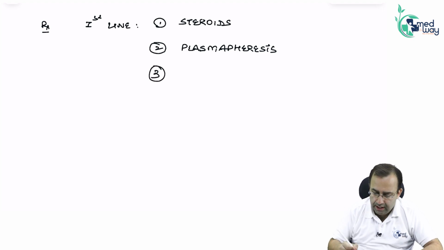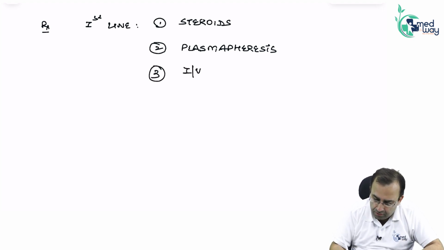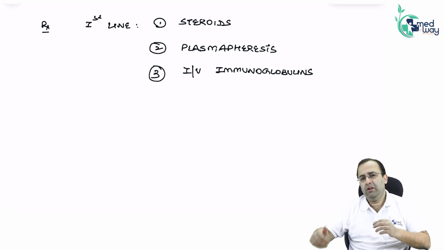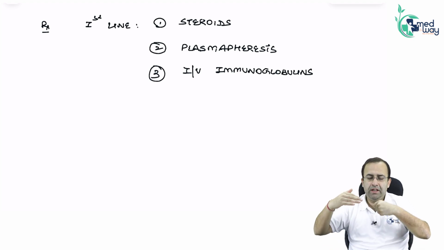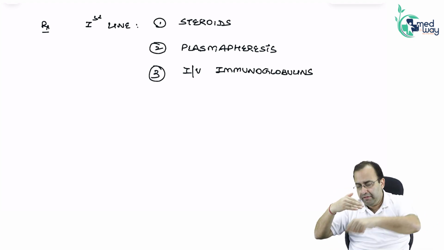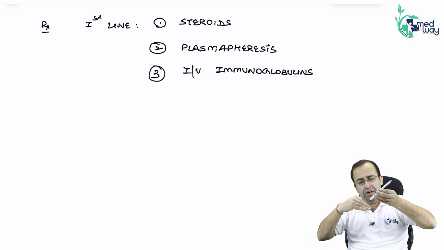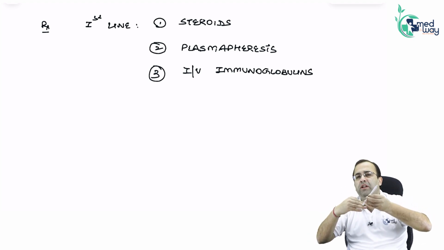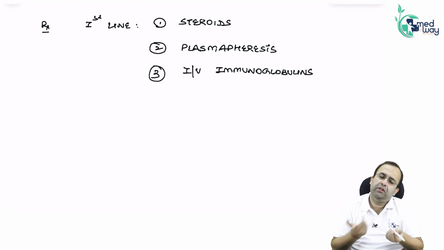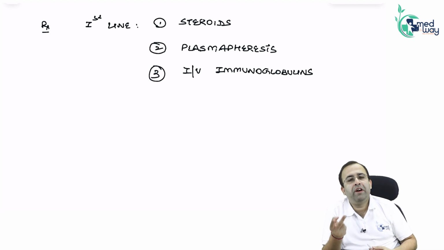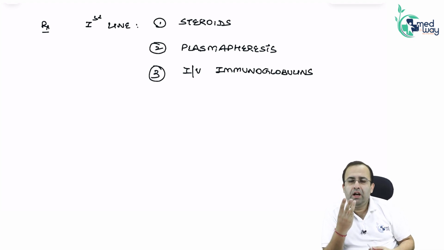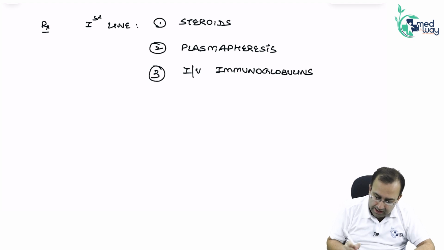Or the next first line therapy is IV immunoglobulins. Intravenous immunoglobulin binds to the antibody against platelets. In the body there is antibody against platelets. If I give IV immunoglobulin, it binds to this antibody, so now it cannot bind to platelets. First line therapy: steroids, removal of antibody from blood by plasmapheresis, and IV immunoglobulins.